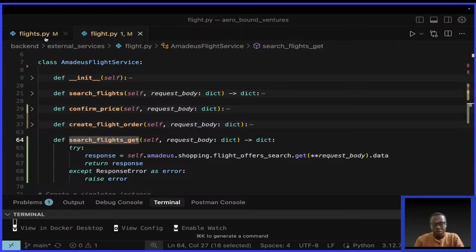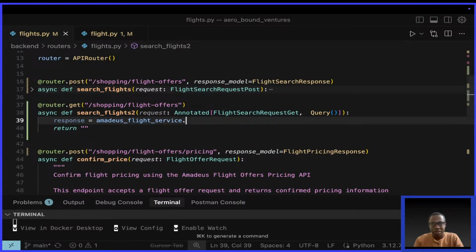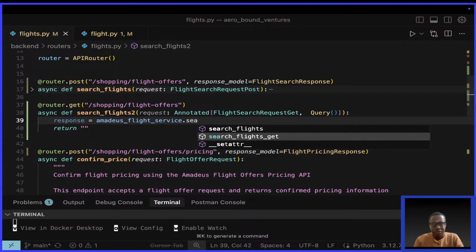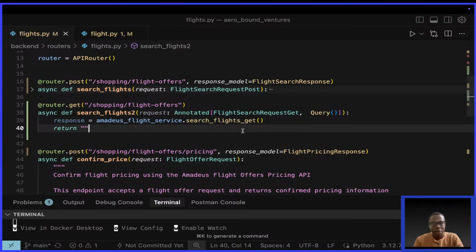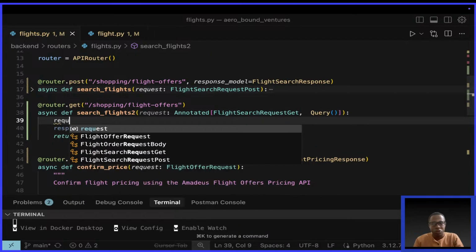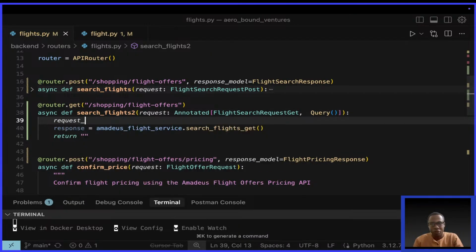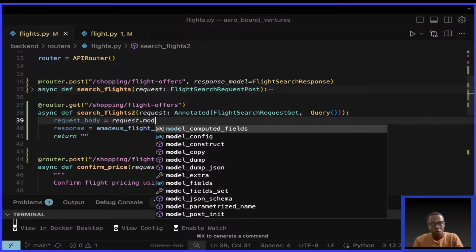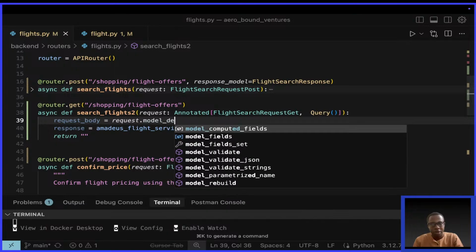So I'll come back in the router and say dot search flights get. Now we need to pass in the data from this request. So I need to convert it to a dictionary by saying request body equals request dot model_dump.